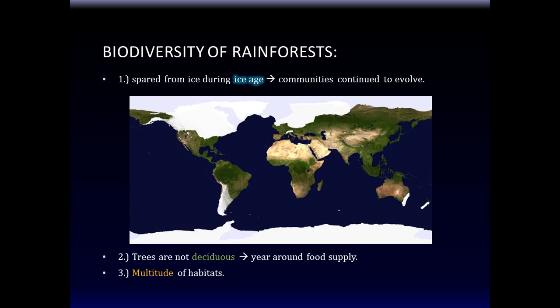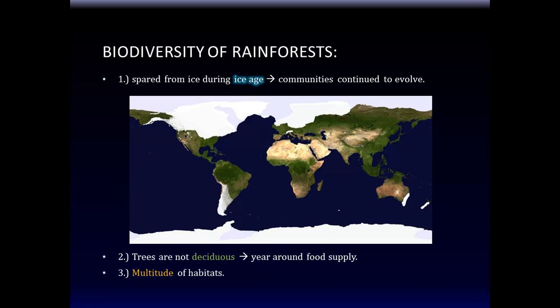So we should have almost finished here. We should talk about how come there's such biodiversity in the rainforest. How come there are so many different types of living things in the rainforest? There are three reasons surmised here. First is that during the ice ages, ice covered a good part of the earth. During the last glacial age, the tropical area was spared from the ice sheets. Everything else was covered by ice sheet, and the only living part of the earth was in the tropical area. So tropical areas were spared of the ice sheets during the last glacial age.